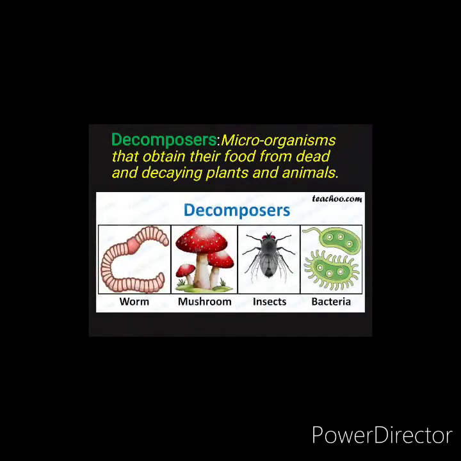Decomposers. Decomposers are the microorganisms that obtain their food from dead and decaying plants and animals. These are small organisms. They grow and feed on dead and decaying plants and animals, like worm, mushroom, insects, bacteria. So they grow and feed on other dead and decaying parts of the plants and animals.